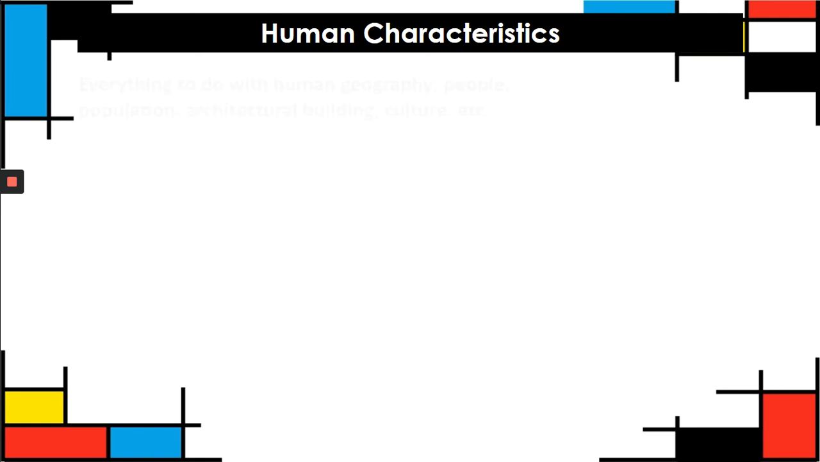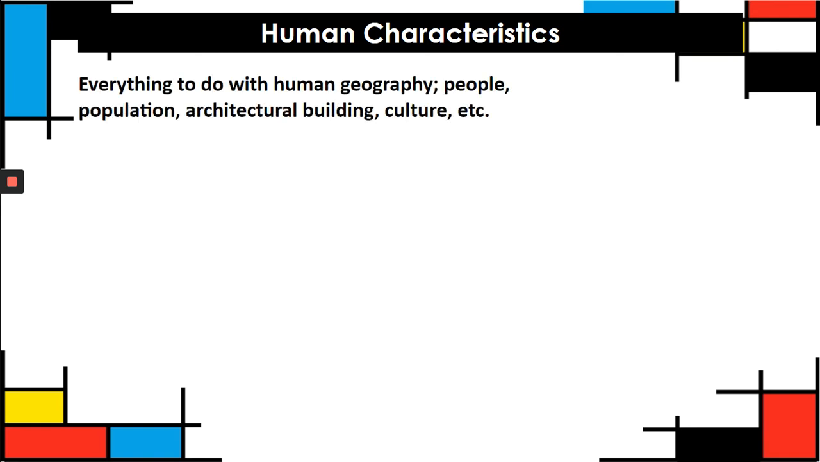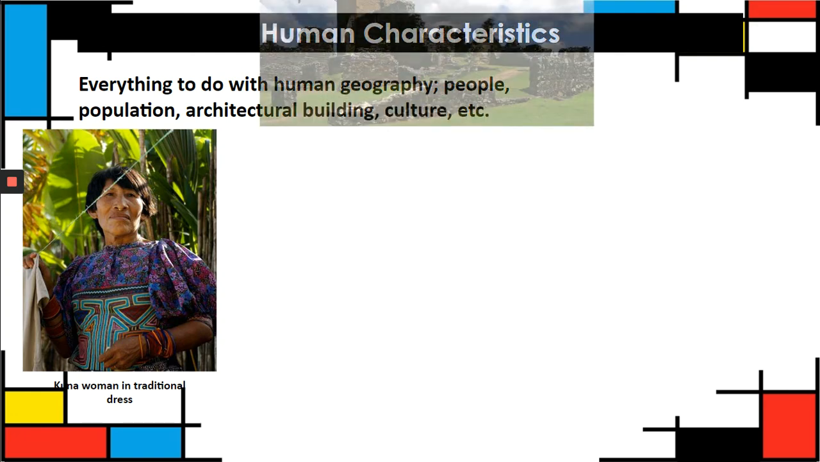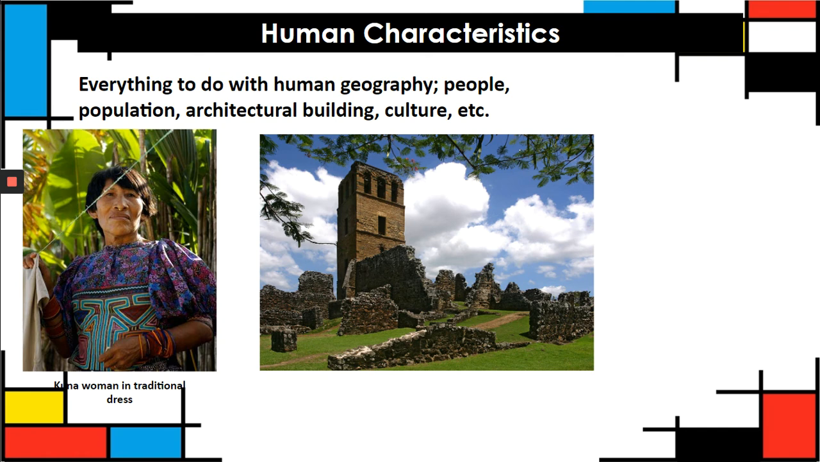Now, human characteristics. This has everything to do with human geography, with people, with population, with buildings, with architecture, with culture, with tradition. Here is their heritage. This is a Kuna woman in a traditional dress. This is their indigenous civilization, their native people. This is the ruins of the first city or the first Spanish colony established in the Americas.